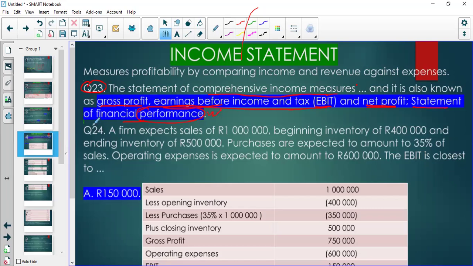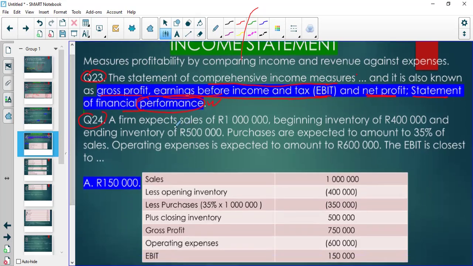So this is an example, and this is also very important. We are given that a firm expects sales of 1 million, so the sales is going to be 1 million. Then they have opening inventory of 400,000, so we say less opening inventory of 400,000.